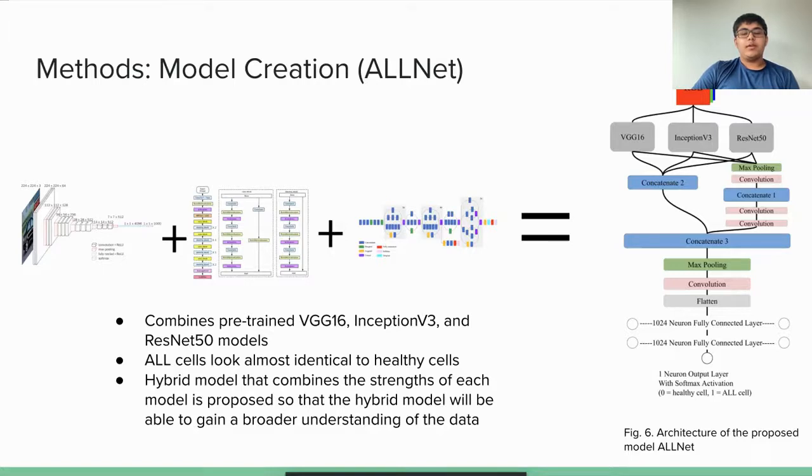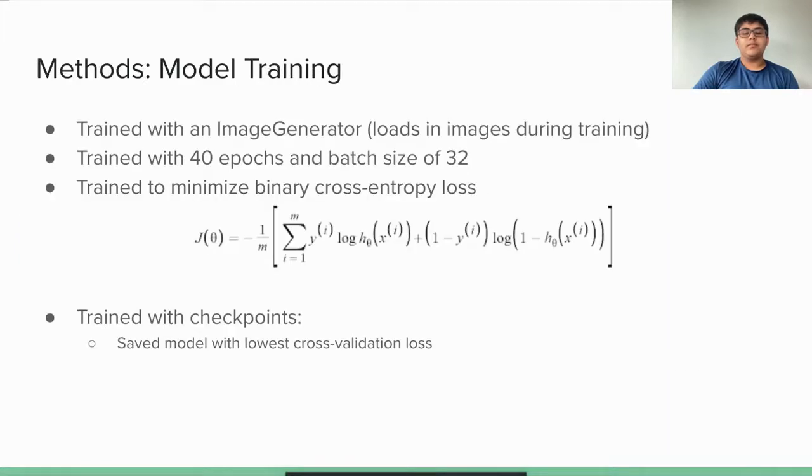To make a model with the ability to understand the subtle differences between the ALL cells and the healthy cells, a hybrid model that combines the strengths of each model is proposed so that the hybrid model will be able to gain a broader understanding of the data and the differences between the ALL cells and the healthy cells.